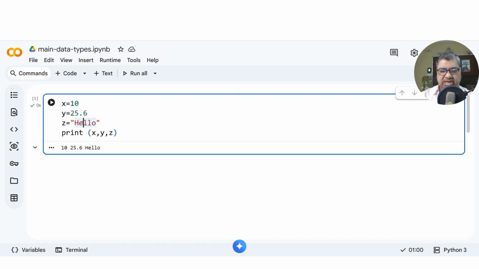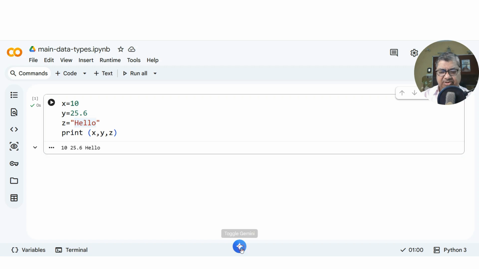And string is basically some text. String we'll understand more later also. But for now, you should understand that these are the basic three data types: integer, floats, and string. There are many other data types also. We'll understand Boolean also. We'll learn complex also later. And in fact, even things like lists, which is a type of array, will also be a kind of data type only. In Python, we'll shortly see that we can also list out or print the types of this data.